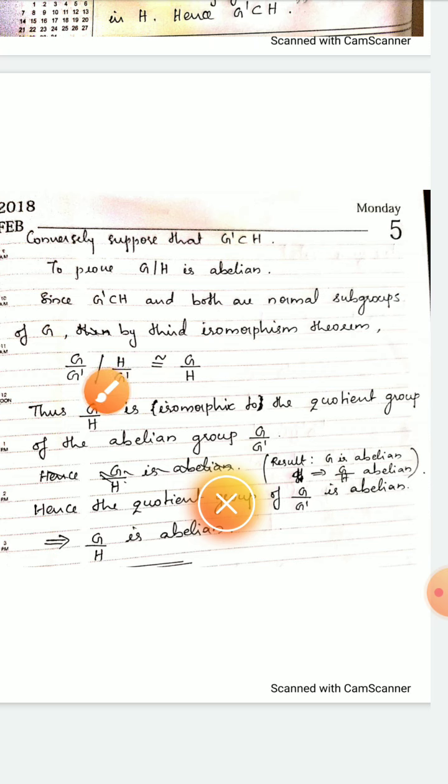And we have got that this quotient group is isomorphic to G by H. So isomorphism preserves properties like abelian, cyclic, etc. So since this is abelian, G by H is also abelian. Since the quotient group of G by G dash is abelian and this quotient group is isomorphic to G by H, we have G by H is also abelian. Thus we have got G by H is abelian.